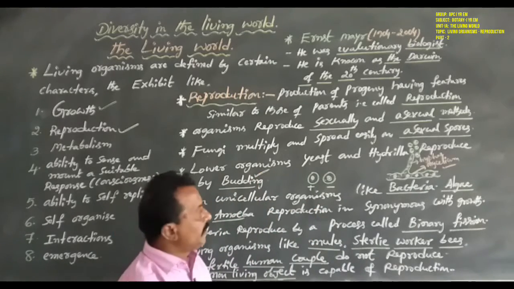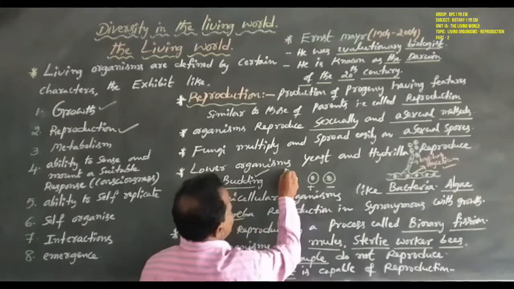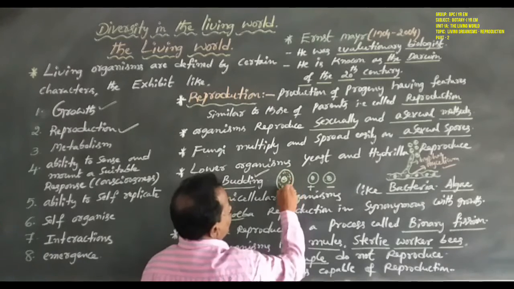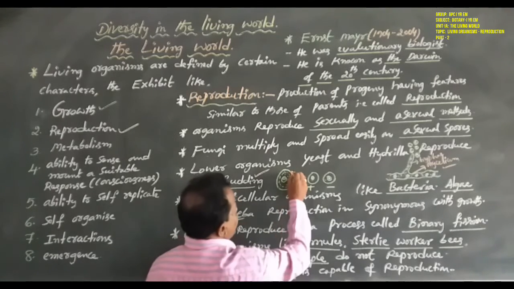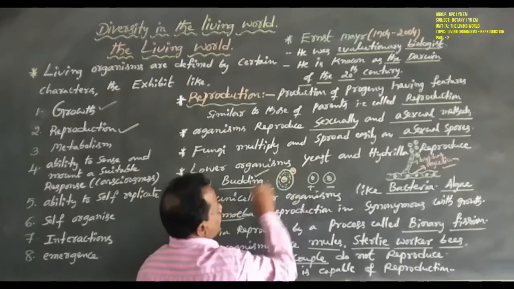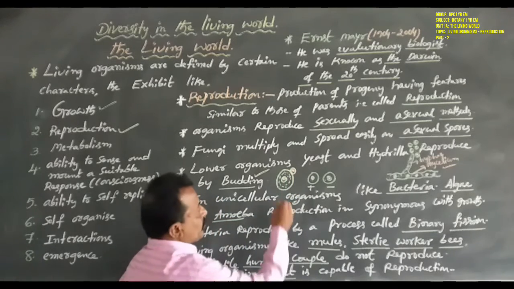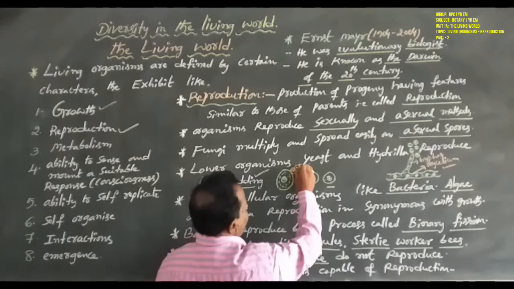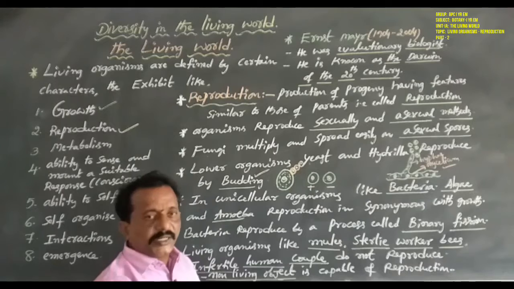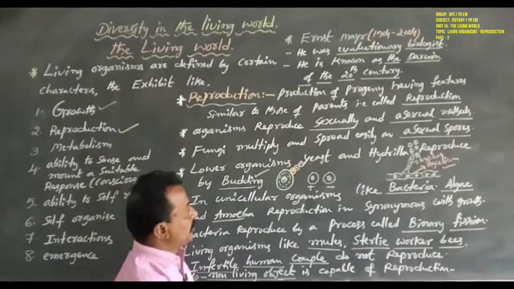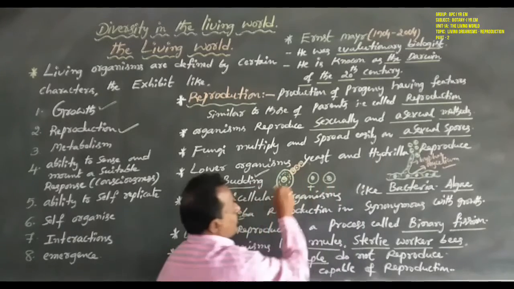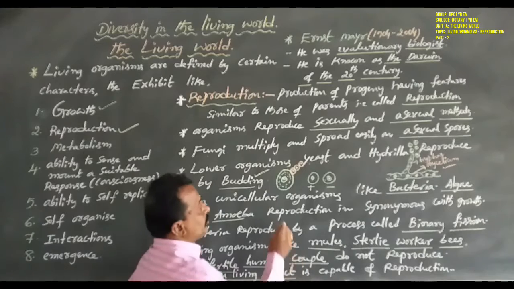Budding means that a yeast mother cell or hydrilla mother cell produces smaller buds on the outer side of the mother cell. That is budding. One bud can produce another bud, and these buds are arranged in a chain-like system.